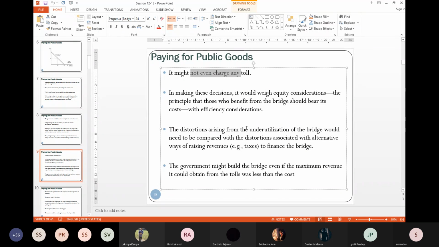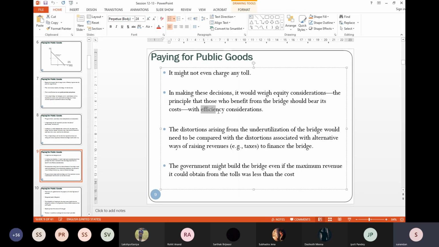So, look, we are bringing back that equity consideration, right? First thing, the principle that those who benefit from that bridge should bear the cost. That is the equity consideration.